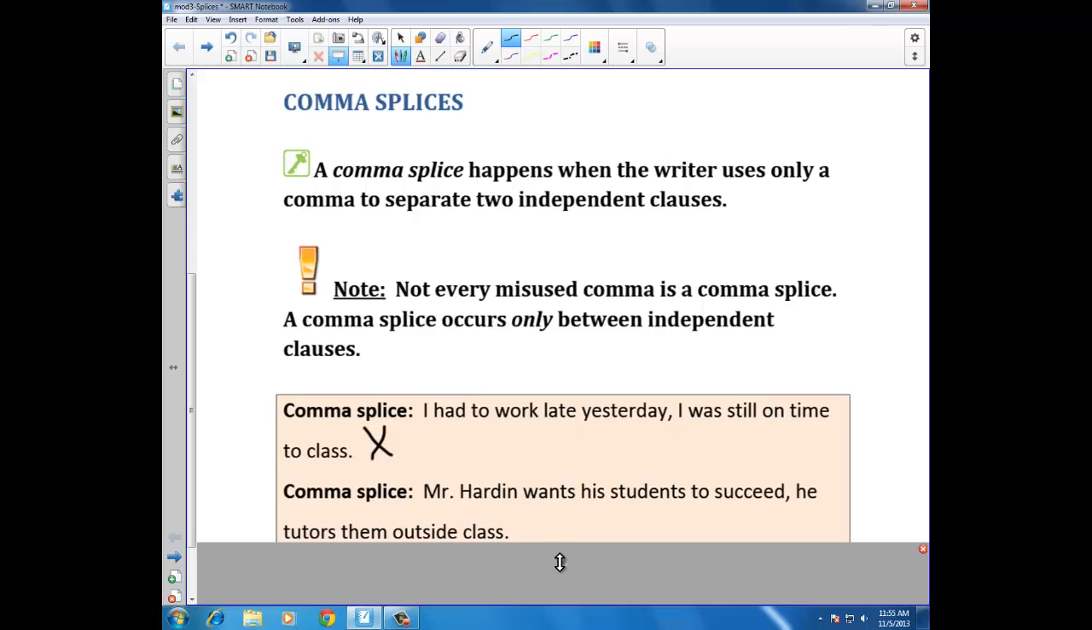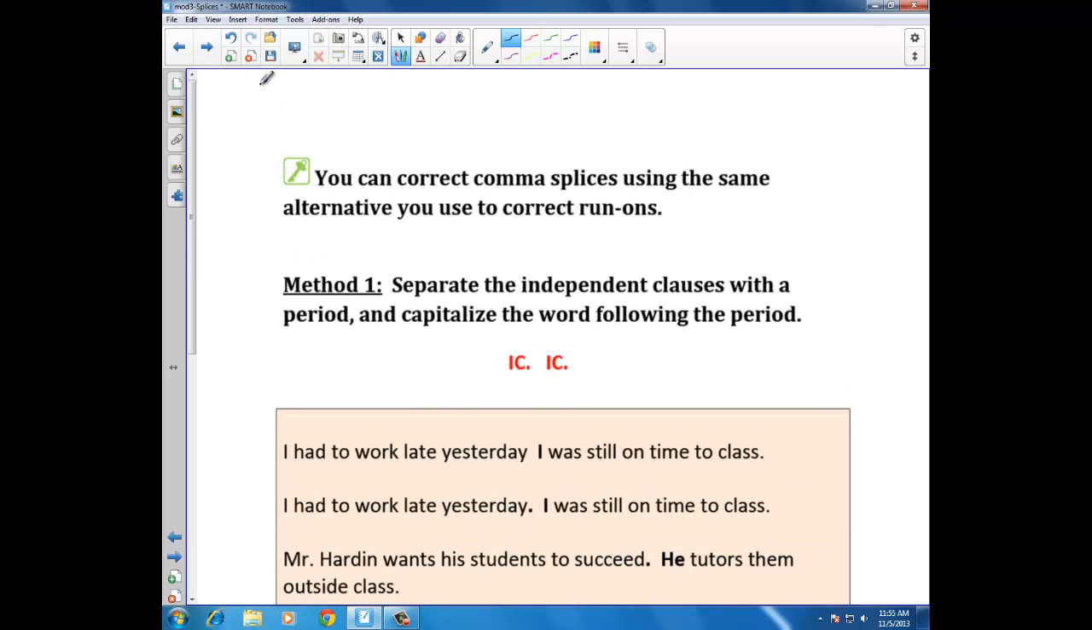Mr. Harden wants his students to succeed. He tutors them outside of class. Again, you've got two independent clauses. This is incorrect. You can correct comma splices using the same alternatives you use to correct run-ons.